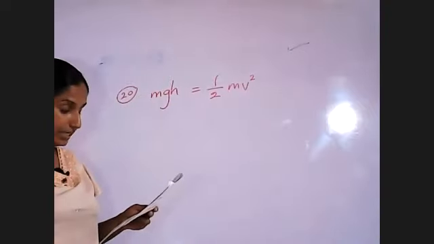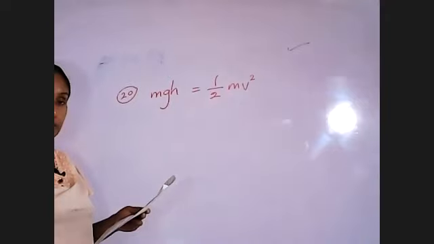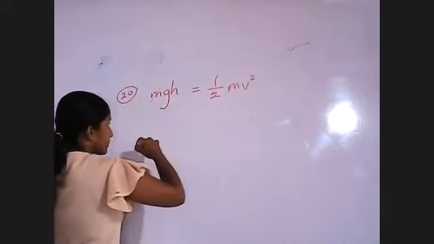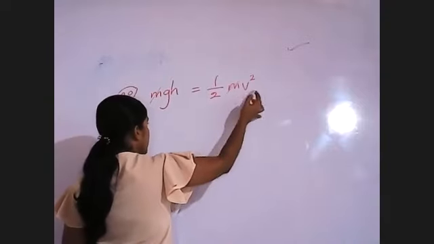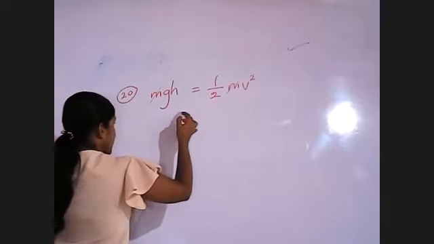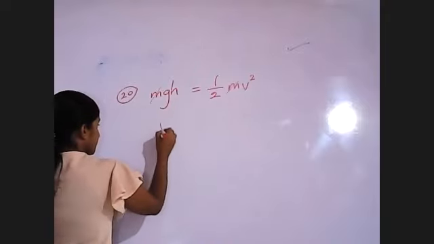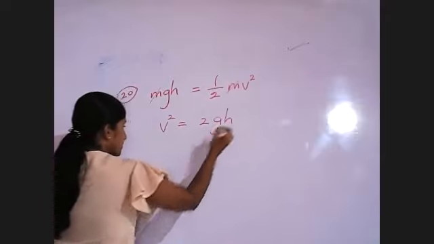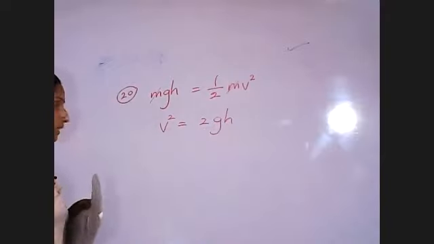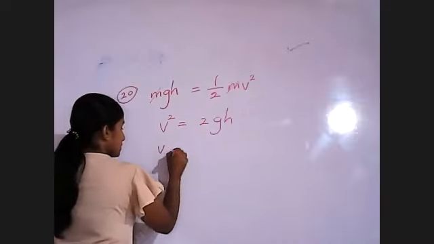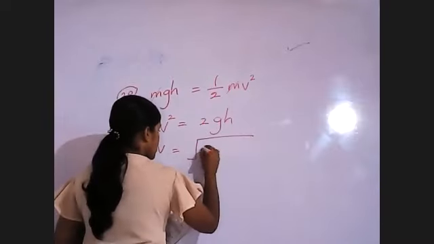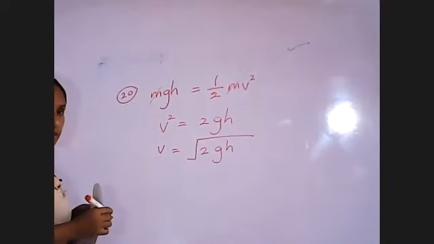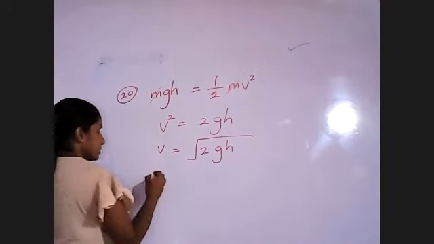What we have to find is the velocity when it touches the ground, right? So m and m cancel, right? We have to find v. Then we take the two to this side. Then v squared equals 2gh. You have to remember these things, right? Then v means the square root of 2gh. It is very easy to remember this one.